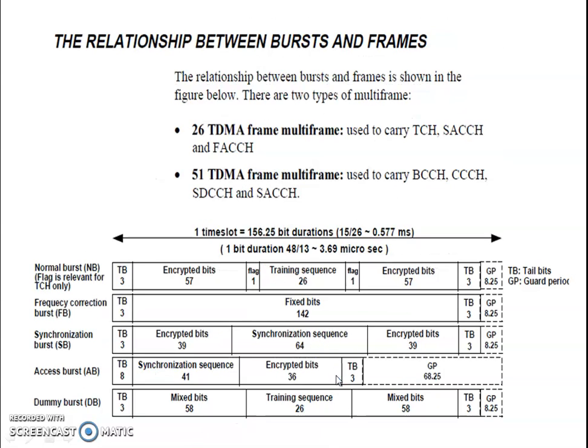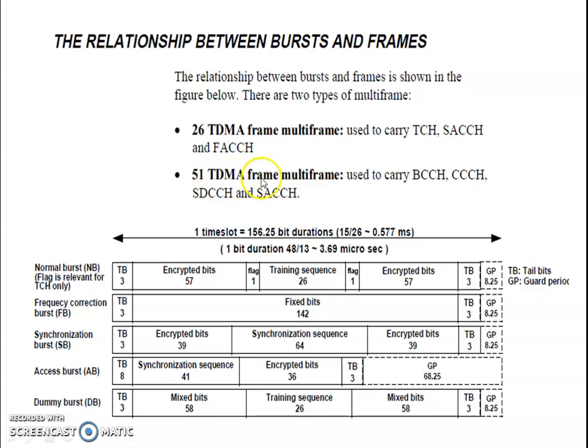This is the relation I was talking about, the relation between bursts and frames. The 26 TDMA frame multi-frame is supported with the traffic channel, slow associated control channel, and fast associated control channel.